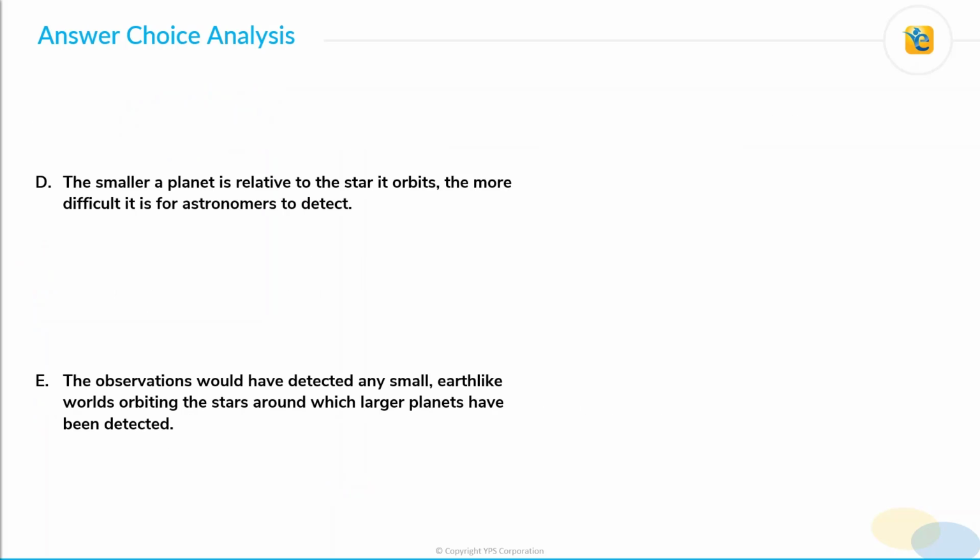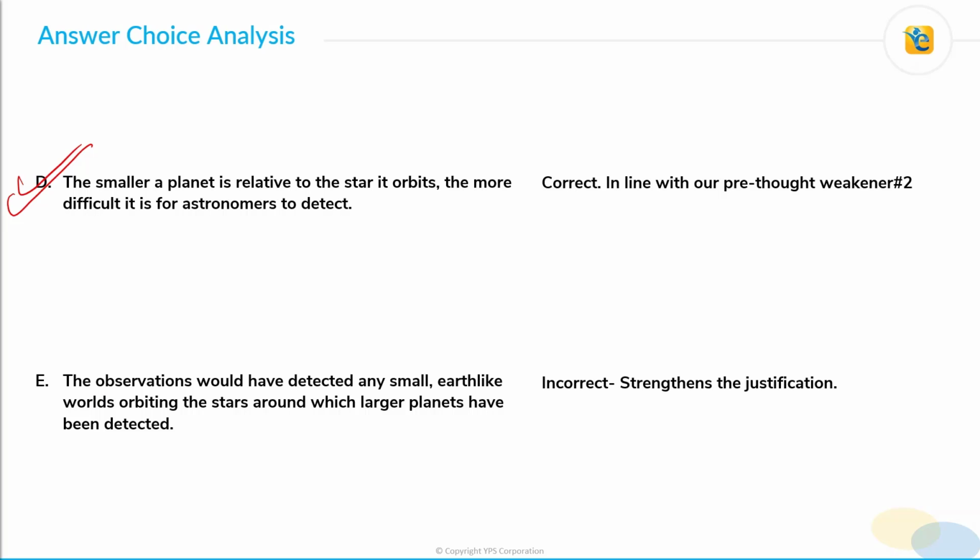Right, coming to choice D now. Choice D is the correct answer choice. It is in line with our pre-thought weakener 2. It actually talks about a weakness of the astronomers, that it is difficult for them to detect smaller planets. So detect a planet which is smaller relative to the star that it orbits. So yes, maybe all the Earth-like planets fall in this category, and that is why the astronomers were not able to detect those planets, and hence the use of this data to arrive at the claim is not correct. Right. So choice D is the correct answer choice. Choice E again strengthens the justification, and therefore it is incorrect.